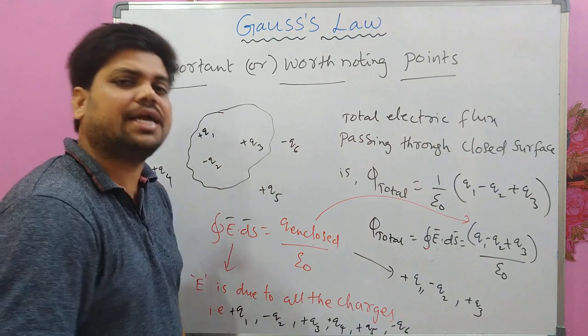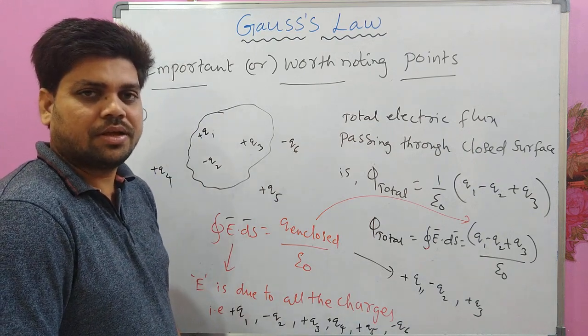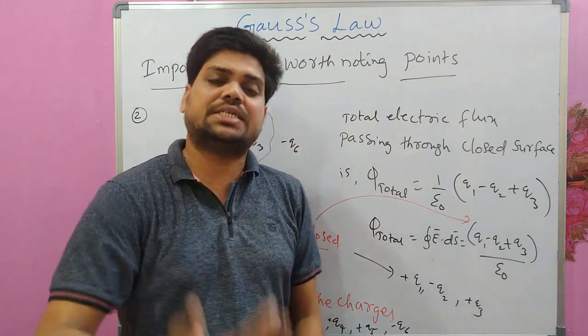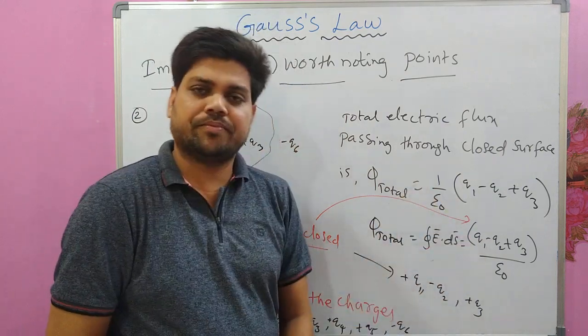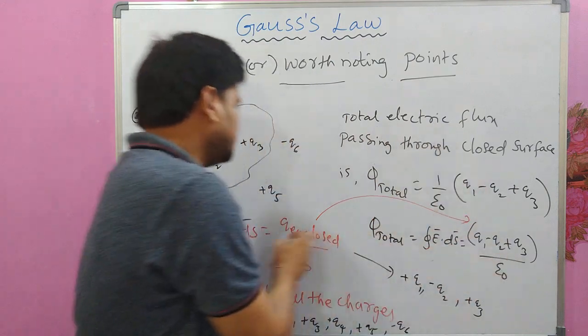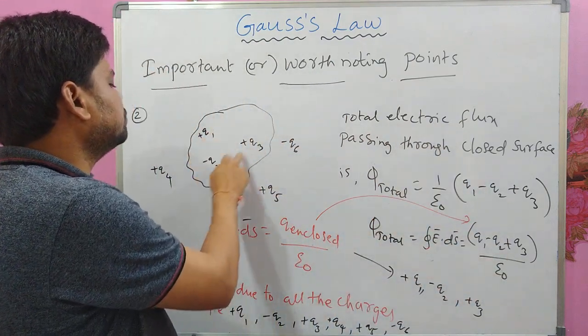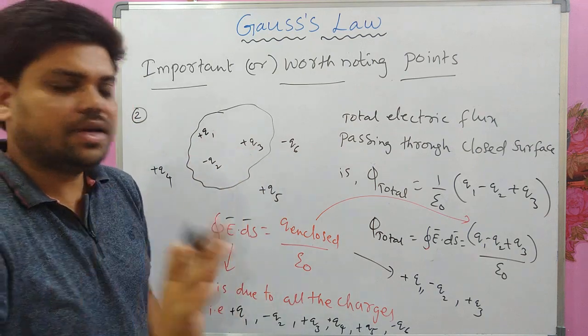But when you are calculating electric flux, the Gauss law is talking about the total electric flux being equal to the net charge enclosed divided by epsilon naught, and that net charge Q enclosed is only due to Q1, Q2 and Q3: Q1 minus Q2 plus Q3. This is a very important point.